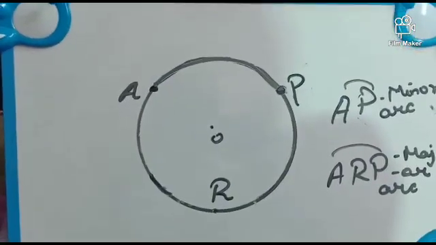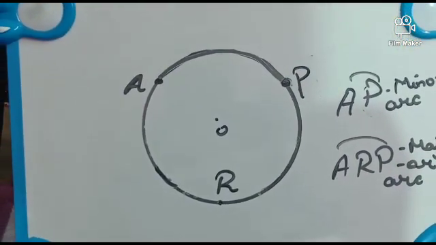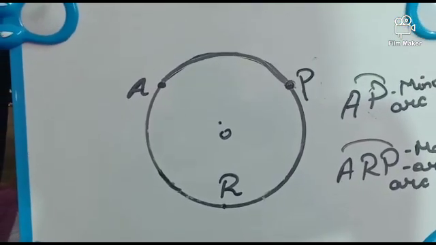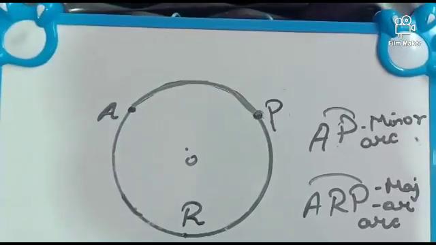A minor arc is less than one half of the whole arc and a major arc is more than one half of the whole arc.